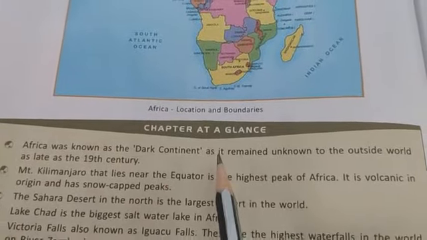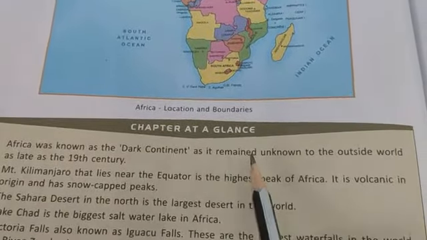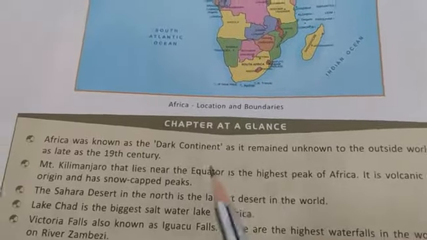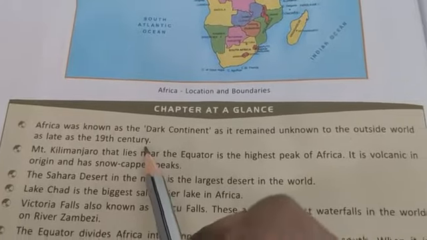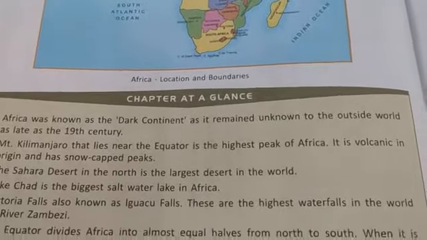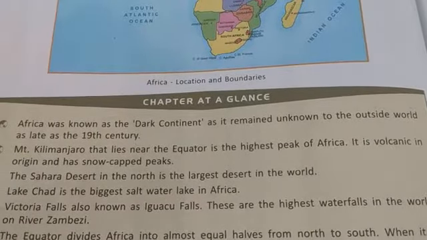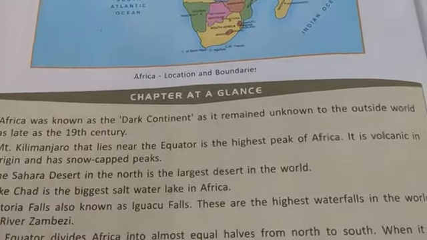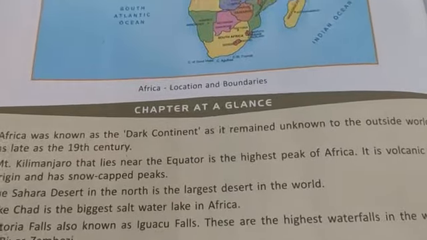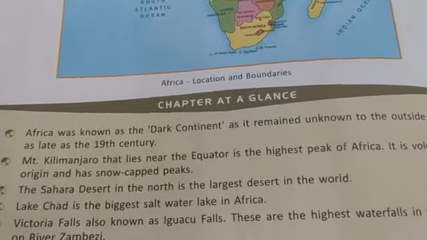Africa was known as the dark continent. Why? Because it remained unknown to the outside world as late as the 19th century. People never knew कि एक और continent भी है named Africa. Means they didn't know that the continent is there on the globe or on the earth.